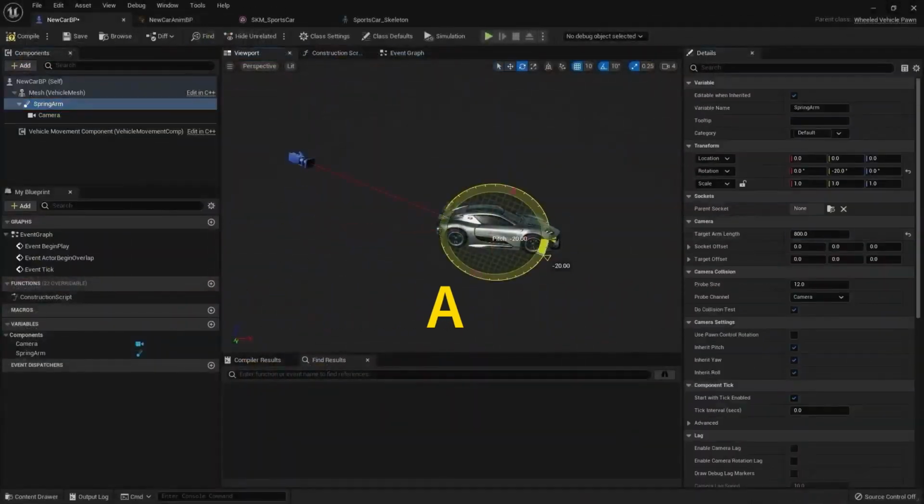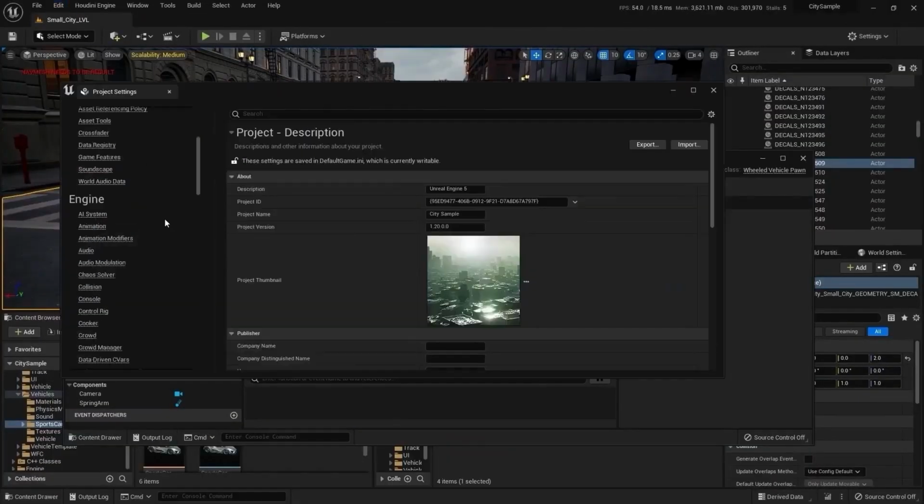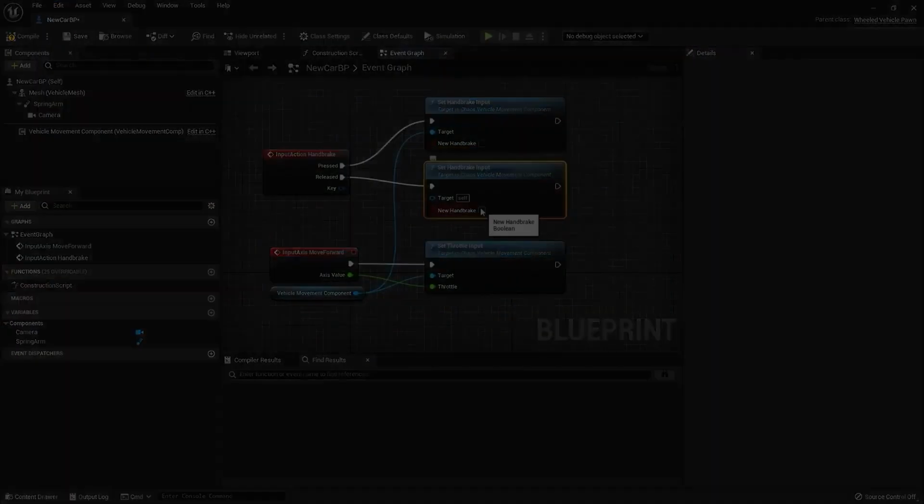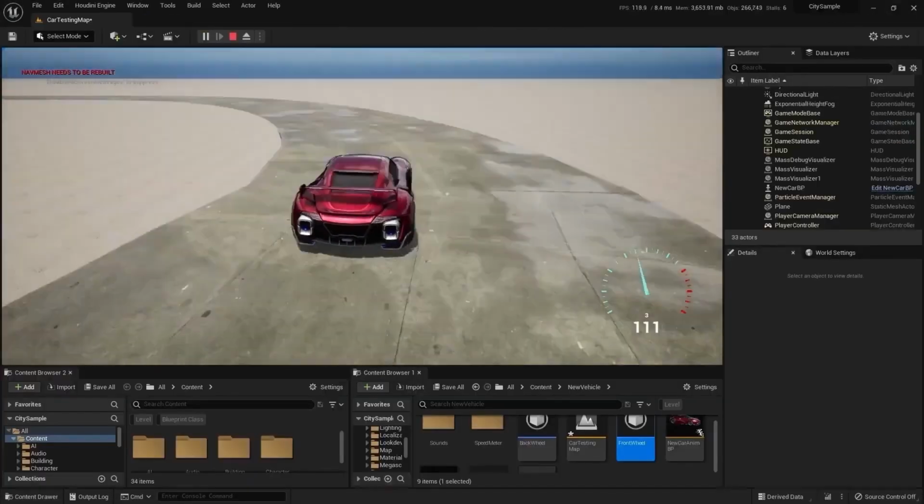5. Artificial intelligence. You can use Unreal Engine's AI tools to create smart non-player characters, NPCs, that behave realistically within your game. This adds depth and immersion to your game world.